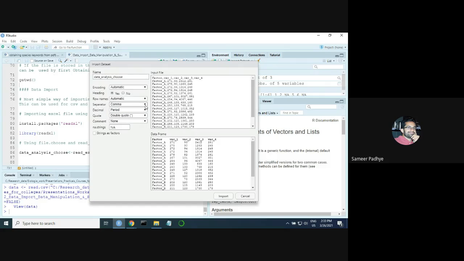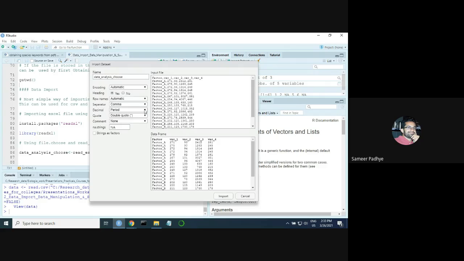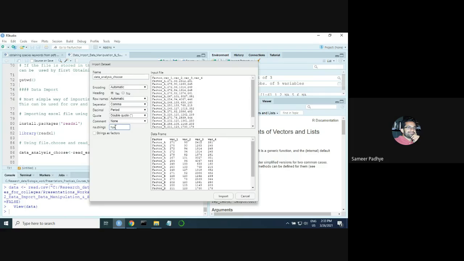Separator you don't change because this is a CSV file, so comma remains as it is. Decimals in our case are always periods, because in European countries they also use commas, and that is why you have an option here. But in our case, we always use periods. The rest too, let it be.